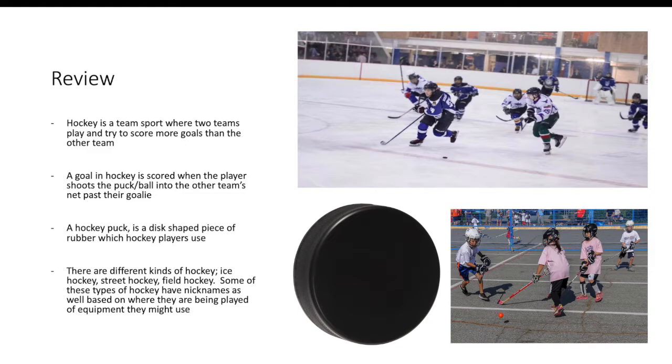Some of these types of hockey also have nicknames based on where they're being played and the type of equipment they are using. So up here, a picture of friends playing ice hockey. We have the blue team versus the white team playing ice hockey. This is a picture of a hockey puck. Again, it's a disc-shaped piece of rubber. They try to shoot the hockey puck into the net and get a goal past the goalie, which gives them a point. And then over here we have a picture of some friends playing some street hockey.